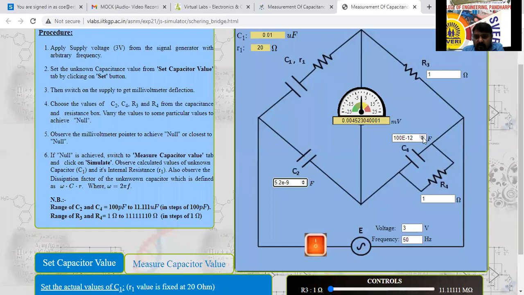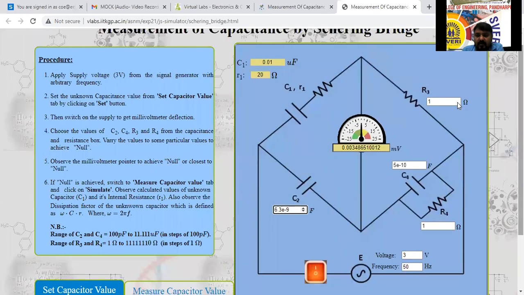Some closer to null we have to achieve here now. So can I vary this one also? There is no change at all. Leave it. Again I will change that one. I will increase. So by increasing this one it is happening. I will decrease here now. 0.101. 0.1. It is increasing.